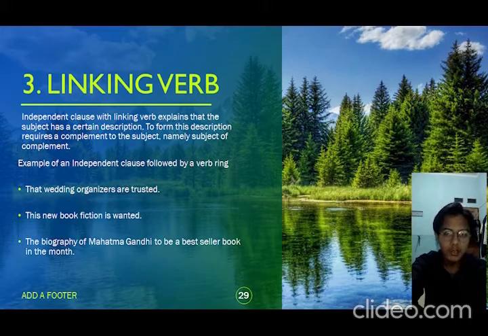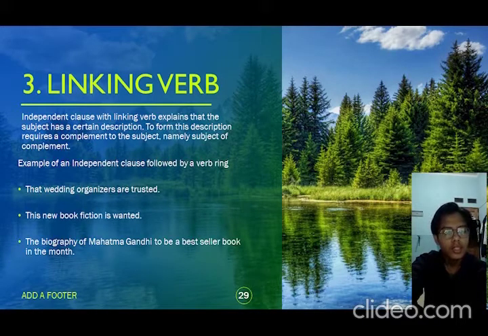Next, example number 2. This new fiction book is wanted. This new fiction book is the subject, and is wanted is the certain description. Next, 3. The biography of Mahatma Gandhi is a bestseller book in the month. The biography of Mahatma Gandhi is the subject. A bestseller book in the month is the complement.